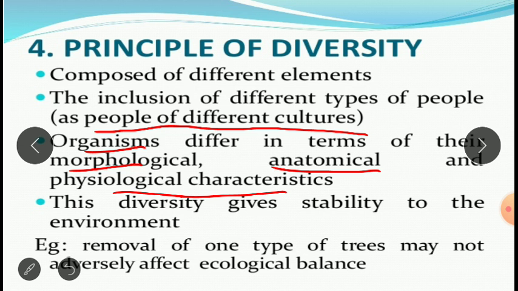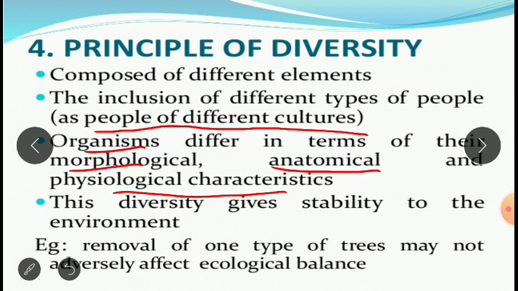Physiological: suppose I eat food, it is digested by my digestive system by a process known as digestion, which is a physiological characteristic. But this digestion is not there in plants. In plants, it takes place by simple diffusion. So, in this manner, we are of different types.